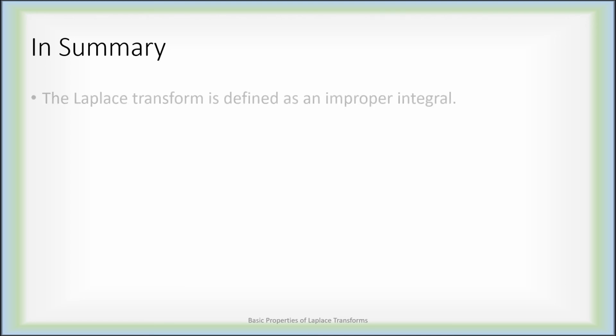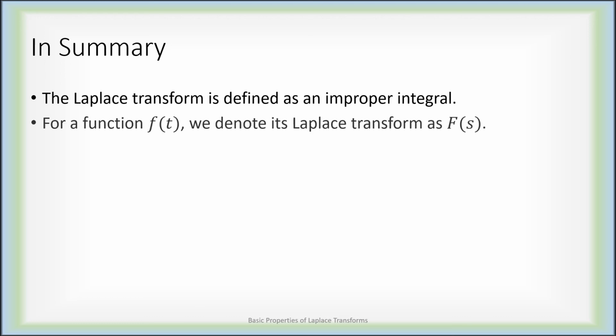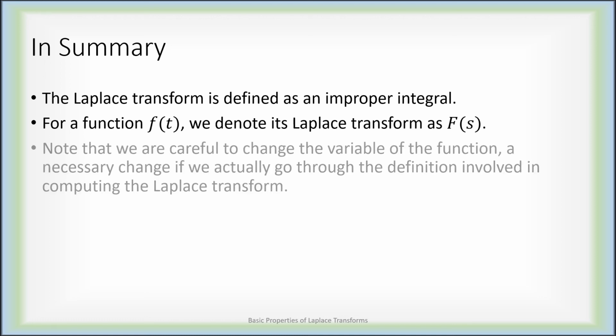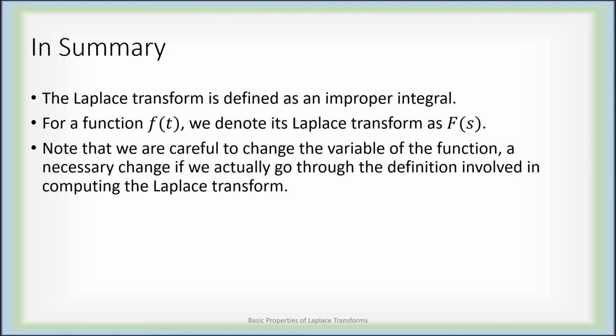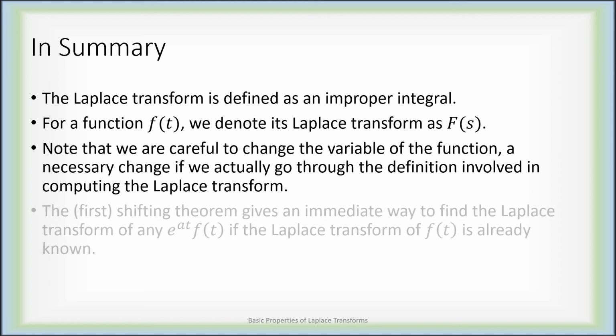Altogether, what have we discussed? The Laplace transform is defined as an improper integral. For a function f of t, we denote its Laplace transform as capital F of s. Note this is a new variable. So we always change the variable of the function. This is a very necessary change if you actually work through the definition of the improper integral. You need two separate variables in there.